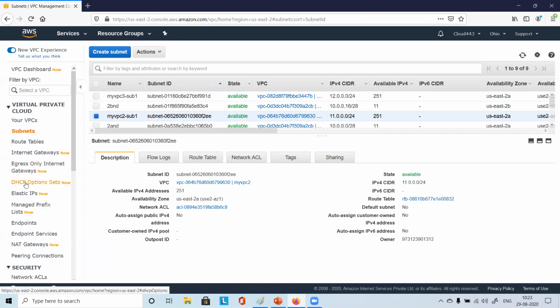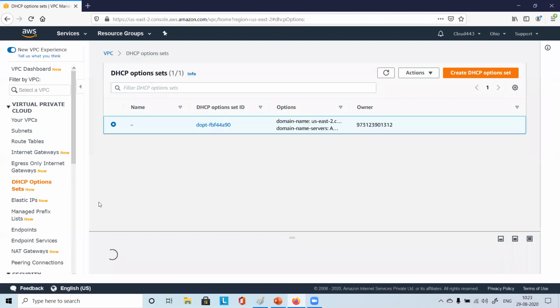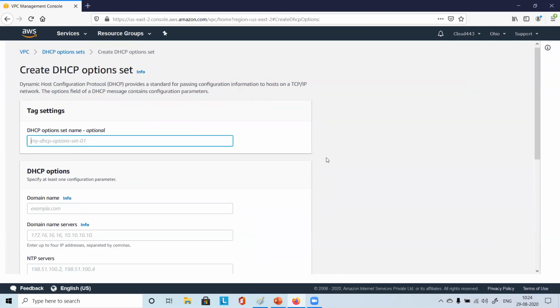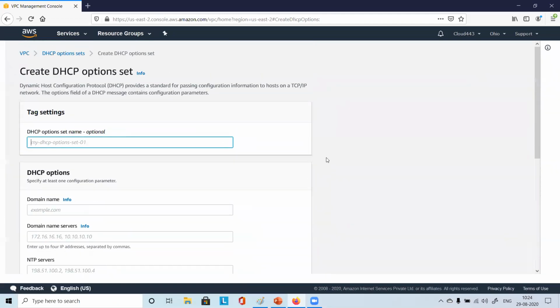Yeah, so just click and see DHCP option sets. Here we check, no? Yes, Harish. You can in fact create one. Create DHCP option set here. Just click on this. Just try it out. Just click on that, create DHCP option sets. You see what are the options here? Just look at it at least.